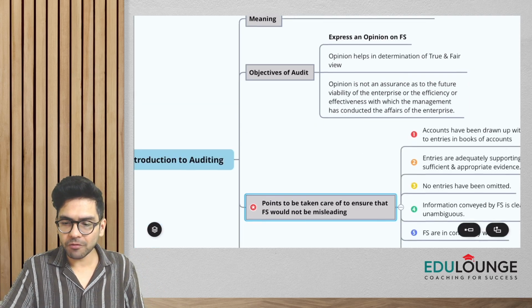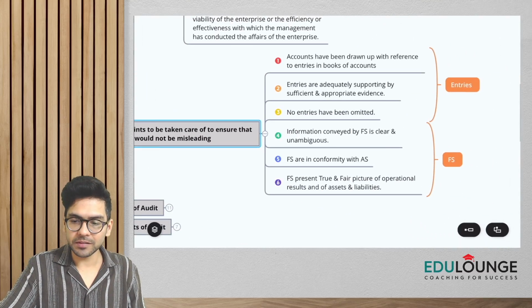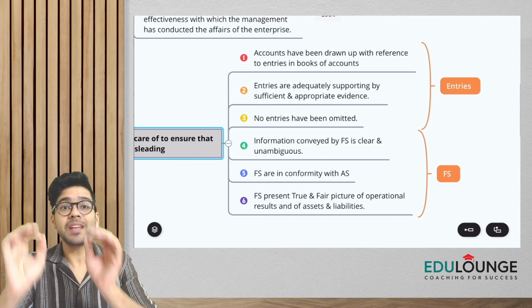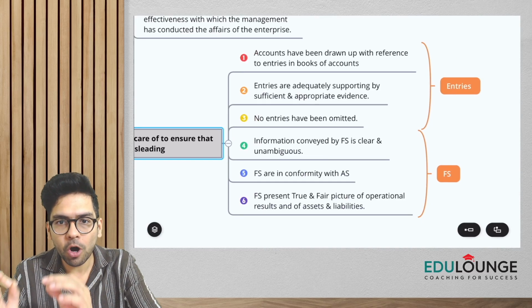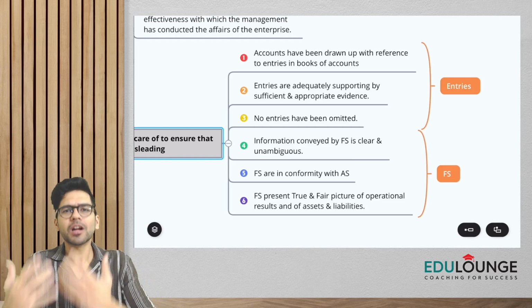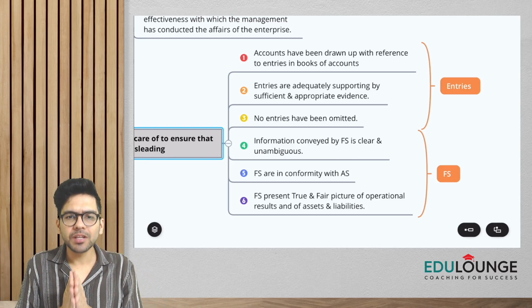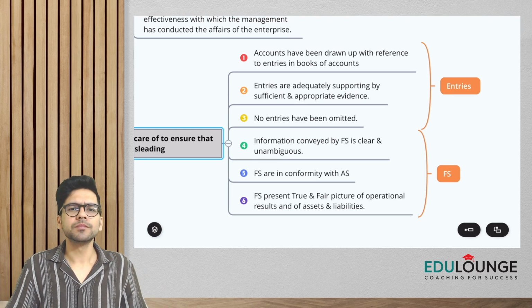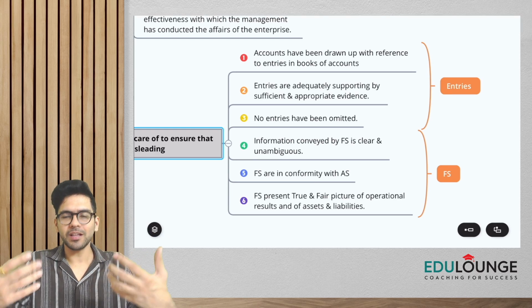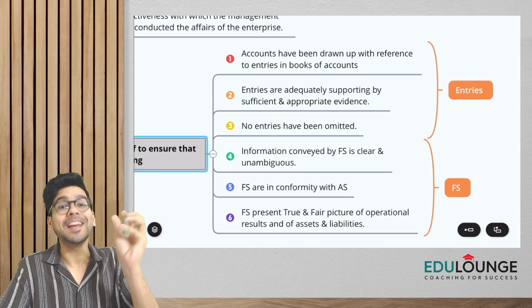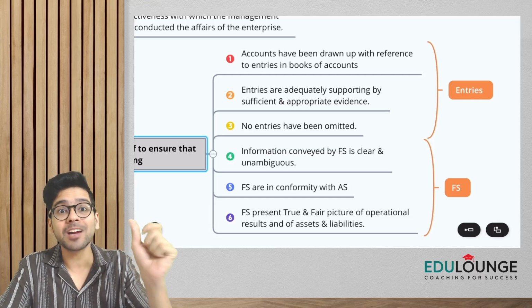I think we have got 6 points here, guys, and very easy points. Number one, we have to see that the accounts have been drawn up with reference to entries in the books of accounts. Whatever financial statements they give us, the accounts have to be in accordance with what? The entries. Anything that you see should be based on the entries. Number one, it should be backed by entries.